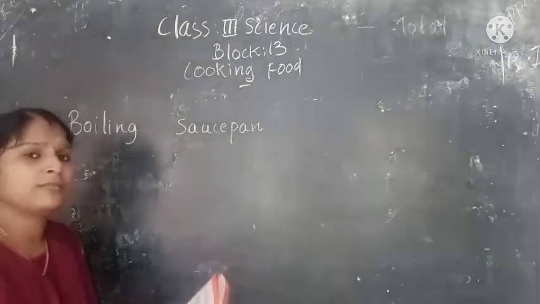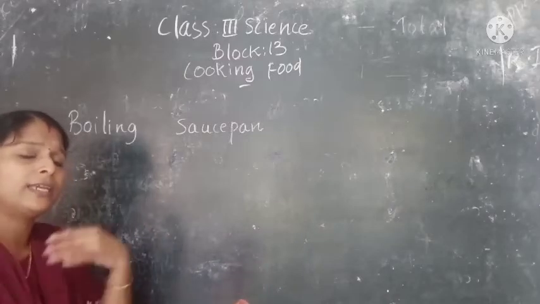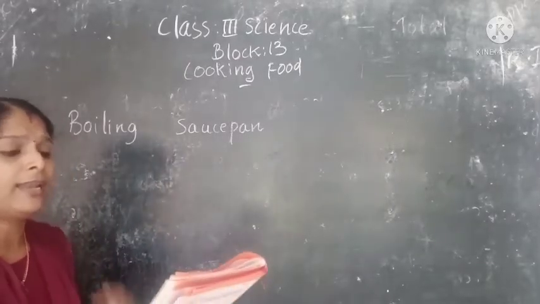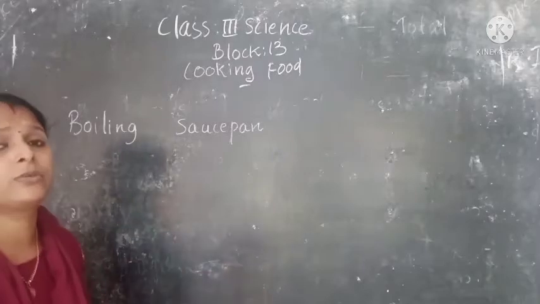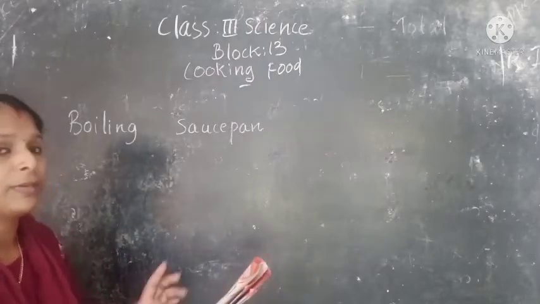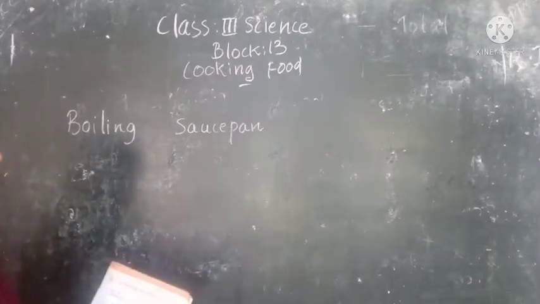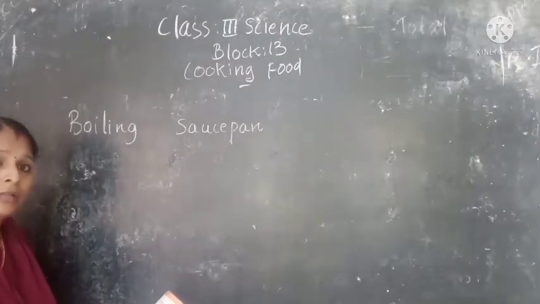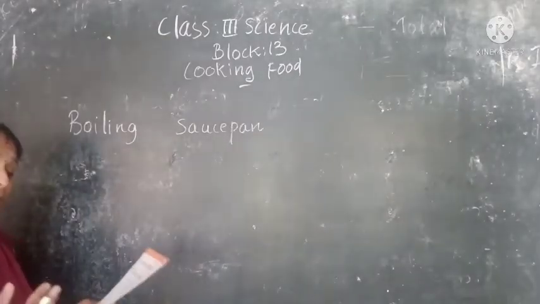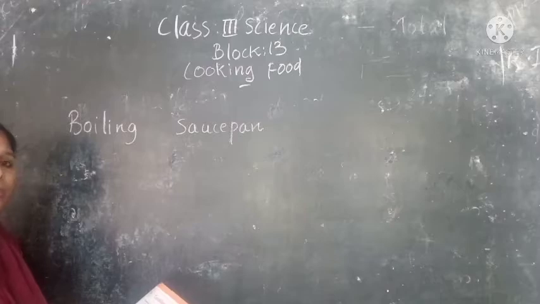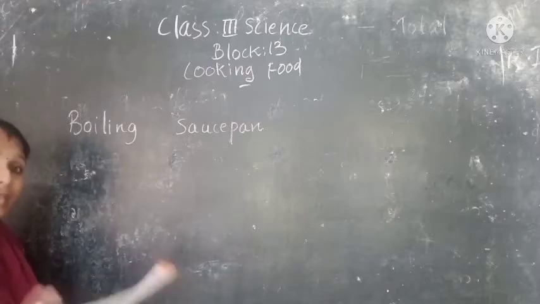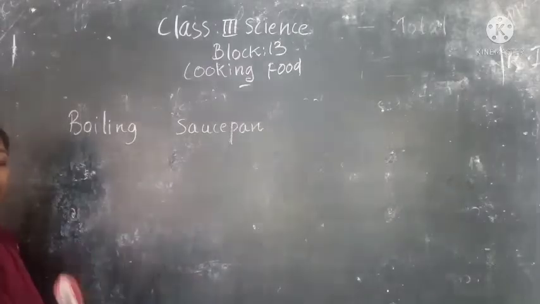Next one, no picture, nothing is given. So we have to write any one method of cooking, write the utensils used, and draw the picture there. Any method you can write. Frying, then frying pan, and you can draw the picture of a frying pan. Or baking, the utensil is oven.